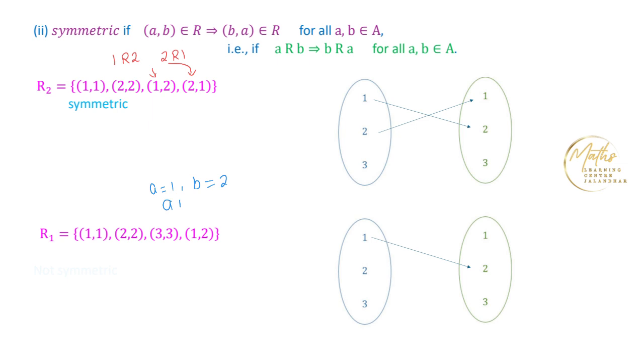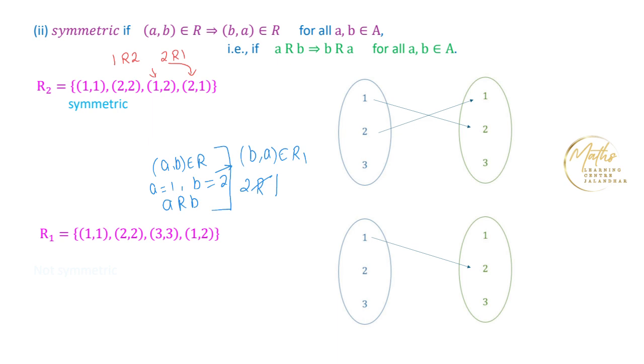So a is related to b, or we are saying (a, b) belongs to R, but there is no element (b, a) belonging to R1 for this particular case, as 2 is not related to 1.